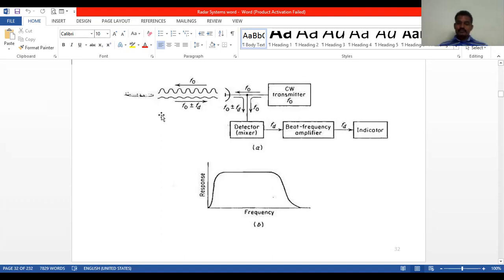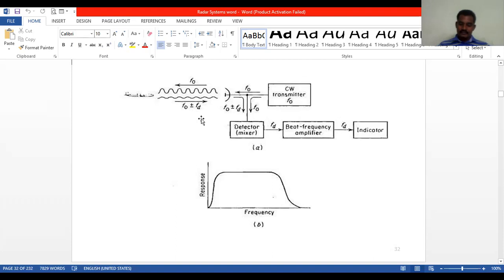So a portion of the radiated energy is intercepted by the target and is scattered, some of it in the direction of the radar, which is collected by the receiving antenna. Here, this antenna will act as both transmitter as well as receiver. This is the transmitting signal, whereas this is the received signal. The frequency and amplitude of the transmitted signal may differ from the amplitude and frequency of the echo or received signal.